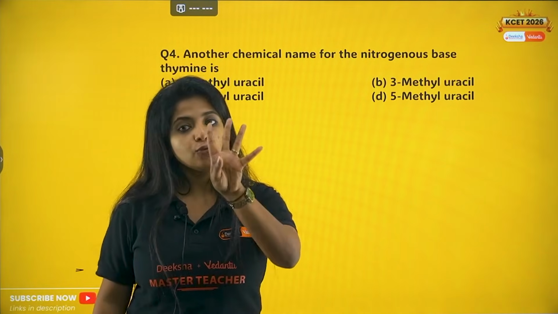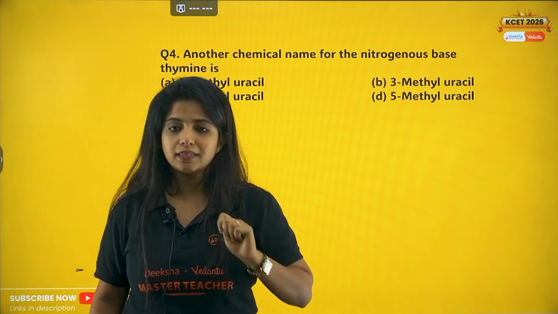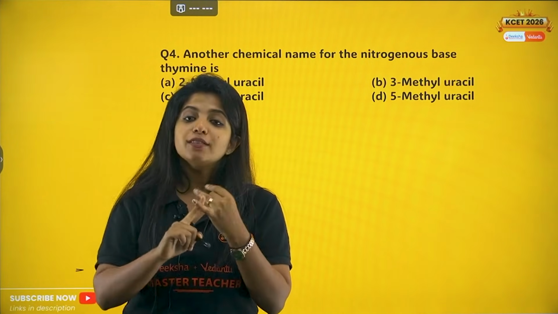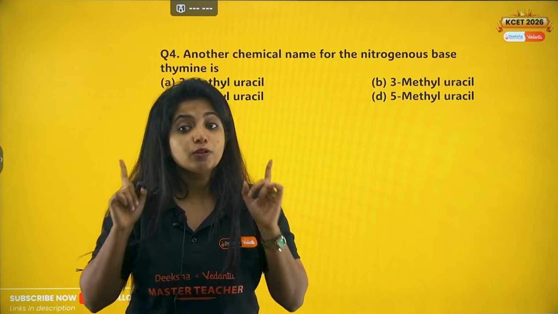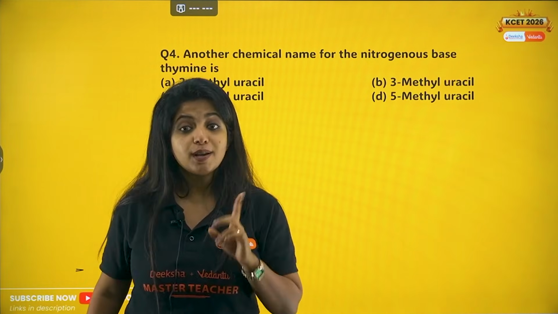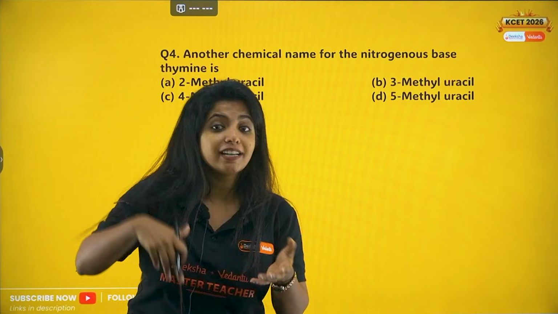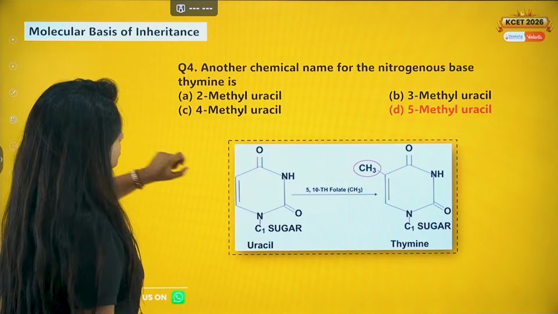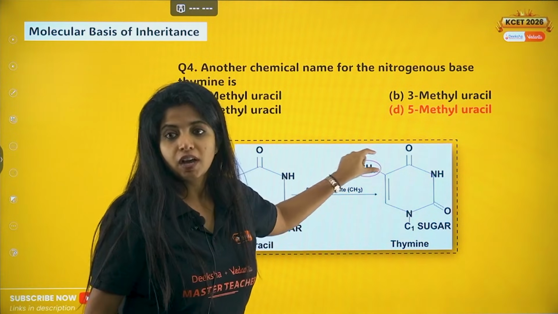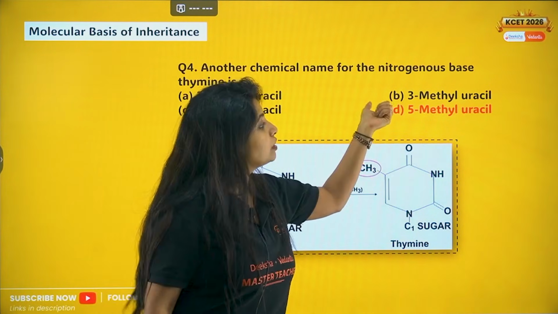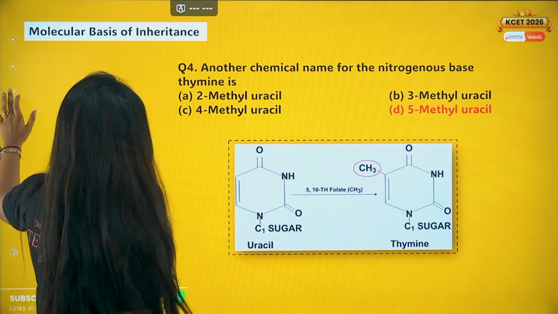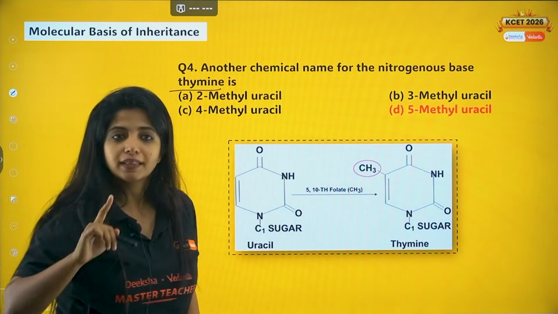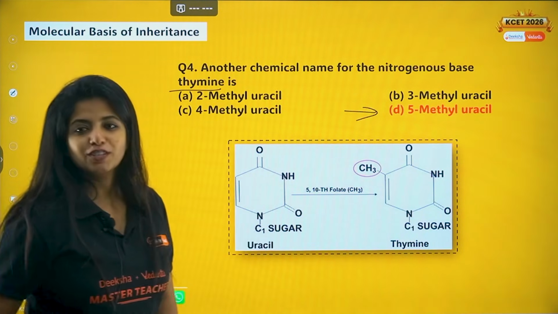So in the RNA you had 4 nucleotides or 4 bases. One is adenine, next one is guanine, third one is cytosine, and the fourth one is uracil. And it was found that uracil is something that is causing trouble, so why not add some group into uracil and change it to something that is more stable? So it was done, and on the uracil, my dear children, on the 5th carbon's position, a methyl group was added. So it is known as 5-methyl uracil, and together you actually call it by the name which is thymine. So it is 5-methyl uracil, do not forget it. Your answer for this question would be D.